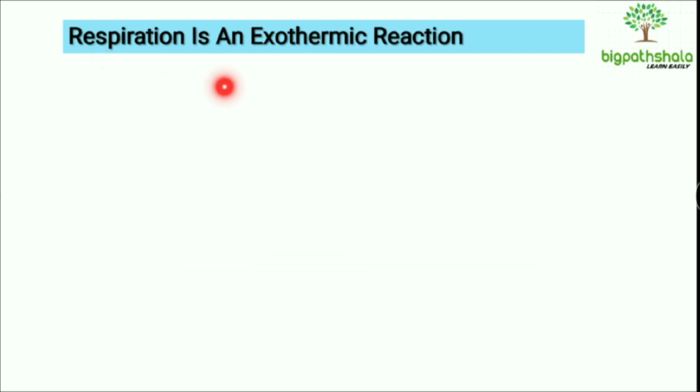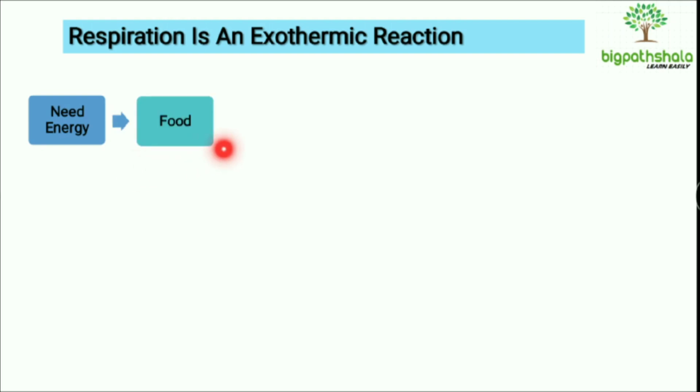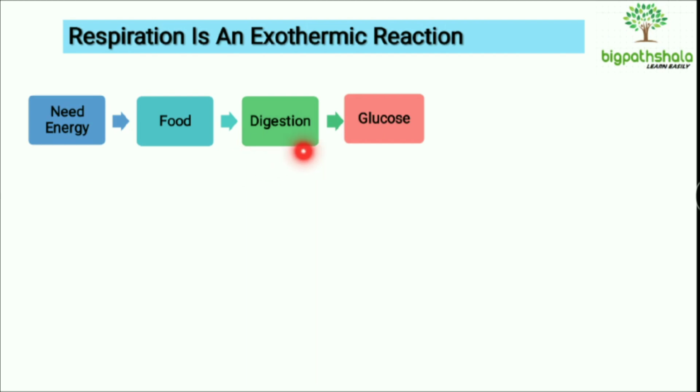Now this one is a very important question: is respiration an exothermic reaction or not? So we know that every living being needs energy to perform various types of functions, right, and from where do they get energy? They get energy from the food, and food is digested in our body, right. And what happens during the digestion? During the digestion, complex food molecules break down into simpler food molecules.